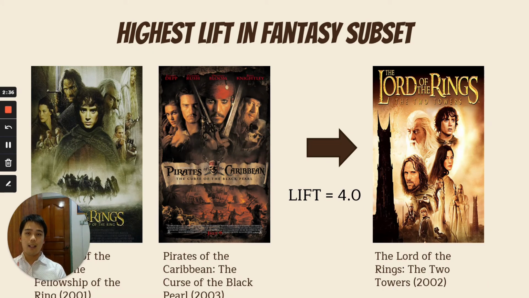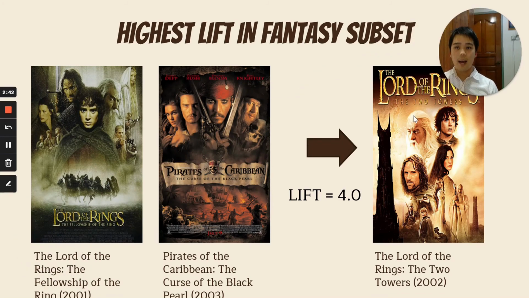In another aspect, which is fantasy subset, the highest lift is contributed by two antecedents, which are The Lord of the Rings in 2001 and Pirates of the Caribbean in 2003. Audience who watch these two movies is very likely to watch The Lord of the Rings in 2002 with a lift of 4.0.